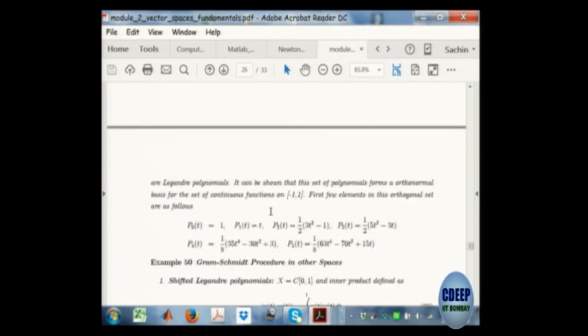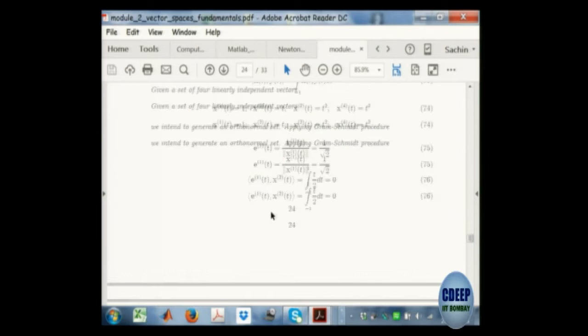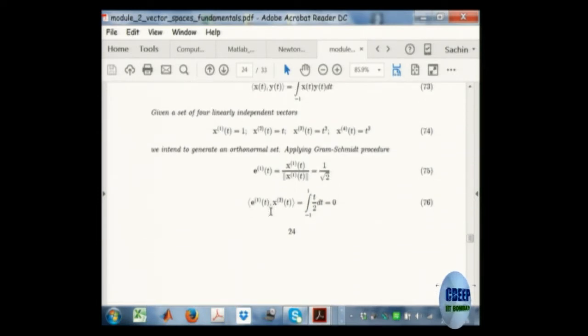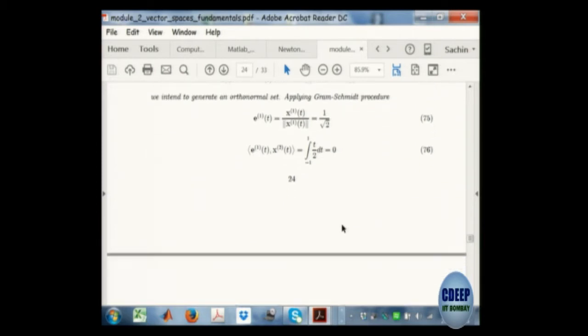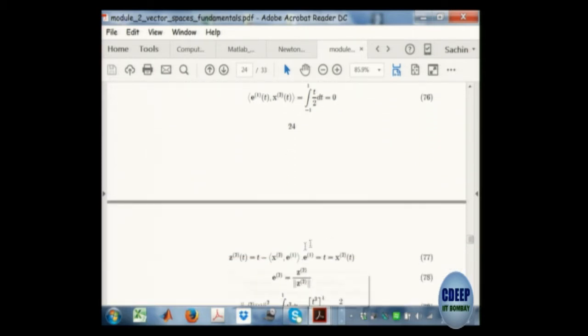You take the first vector, divide by its norm, and you will get the first unit direction. You take the second vector, take the inner product with the first unit vector, and then remove this component from that direction.